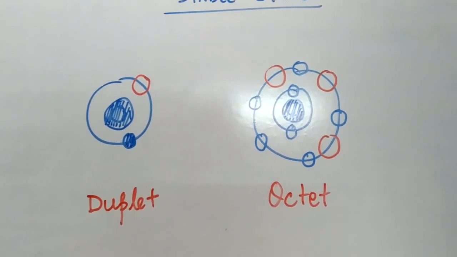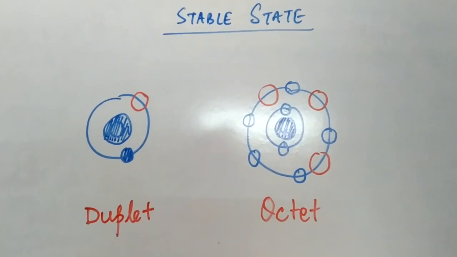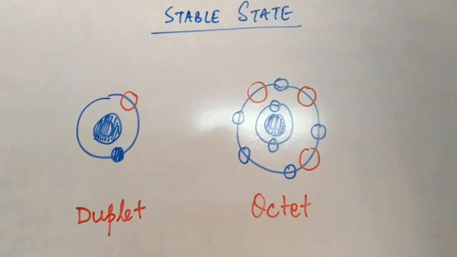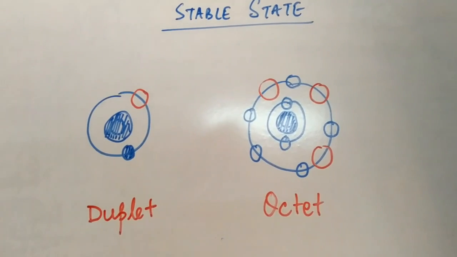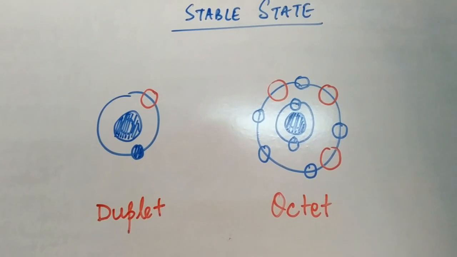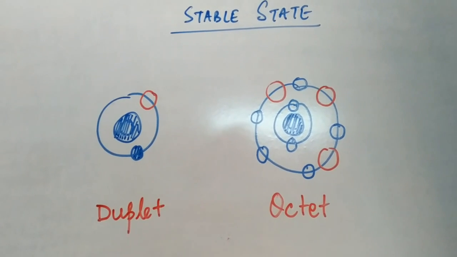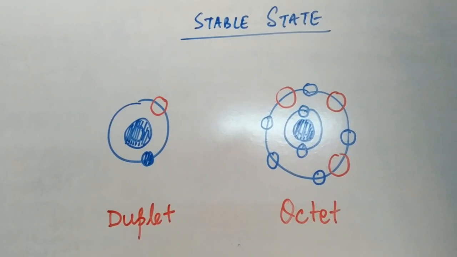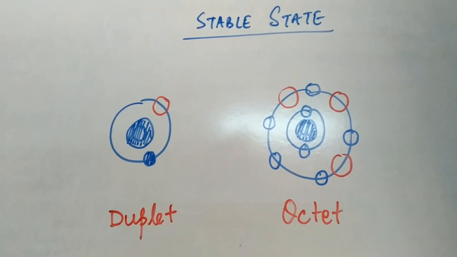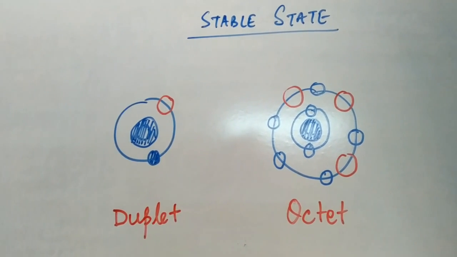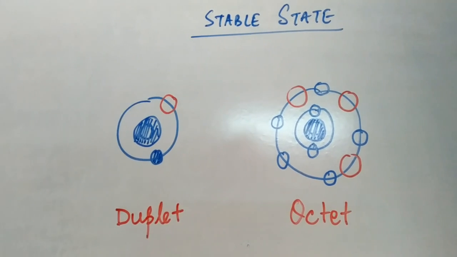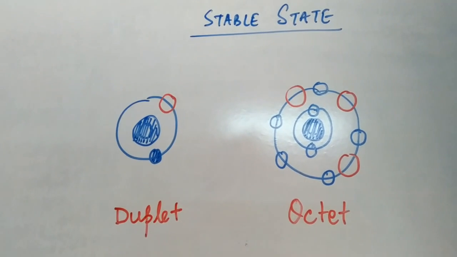From here we can understand that the last shell needs to be completed either to the octet state or to the duplet state, based on the orbits which we can see. Then only will it acquire a stable state.